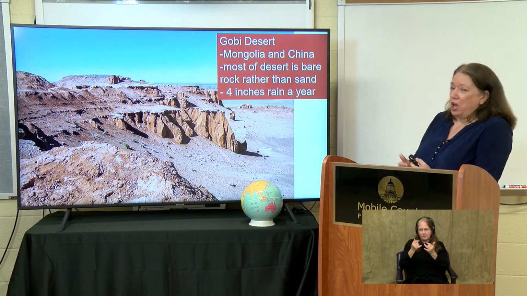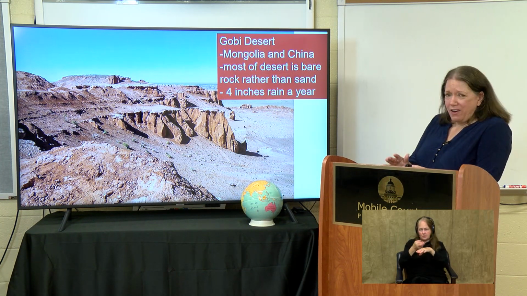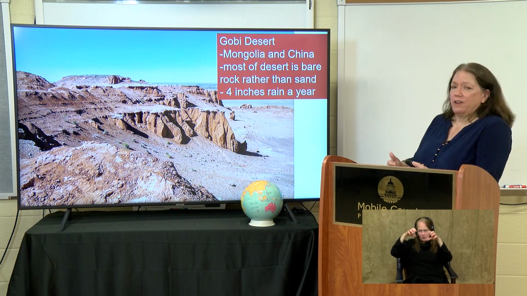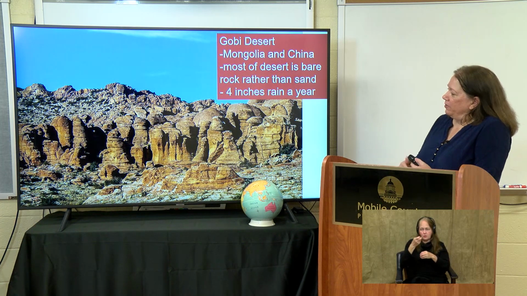Here's a view of the Gobi Desert, which I've mentioned makes up a lot of Mongolia. Most of the desert there is bare rock rather than sand. They get very little rainfall throughout the year. A lot of people there are nomadic herders. And there's some beautiful rock formations that you can see there.